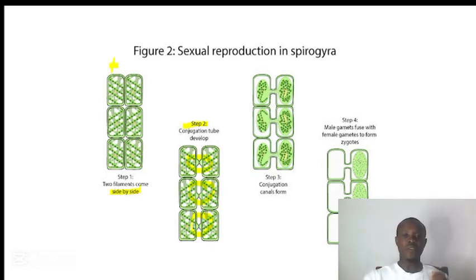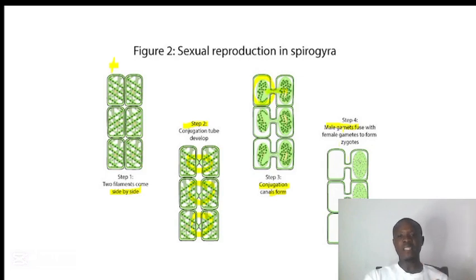filament. Just like we have in 3 here, the conjugation canal, also called the conjugation tube, will be formed. When this conjugation tube is being formed, the protoplast or the cytoplasmic content of the male filament will move into the female filament.